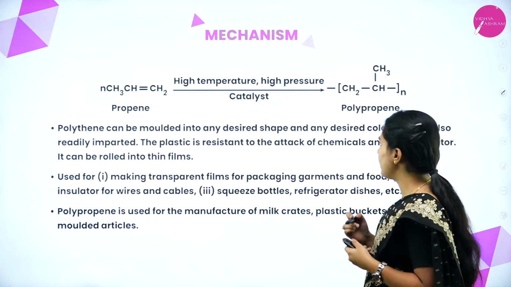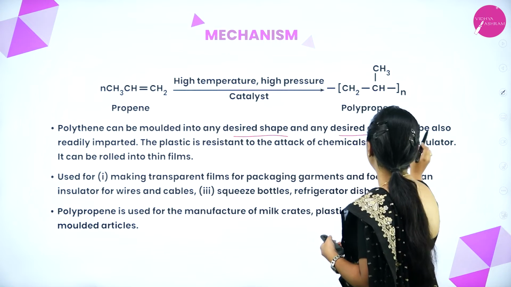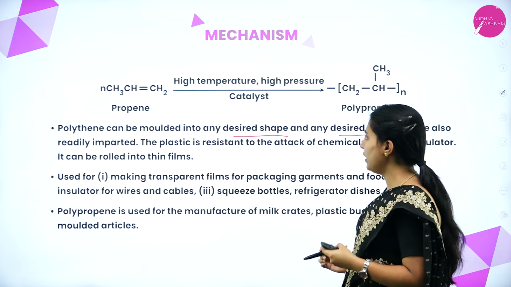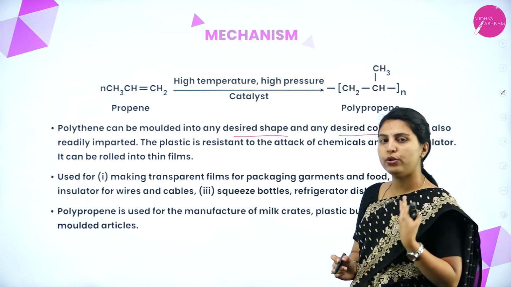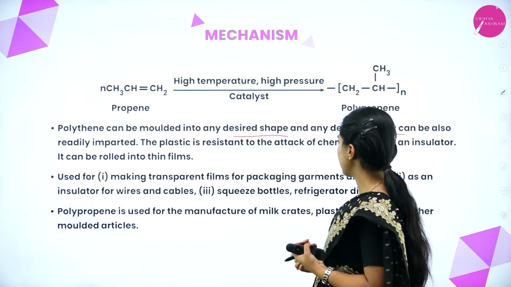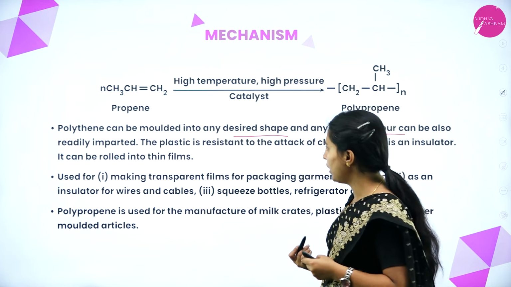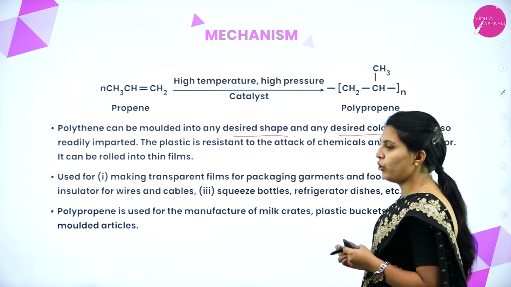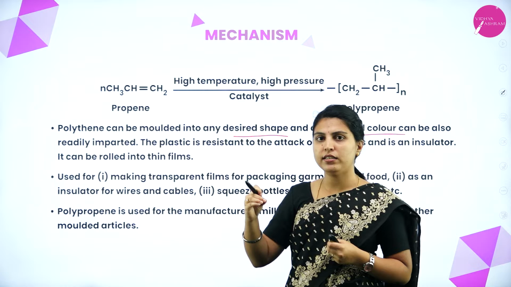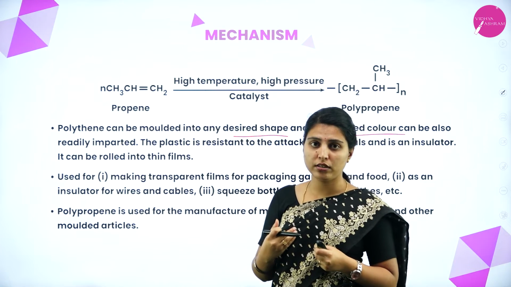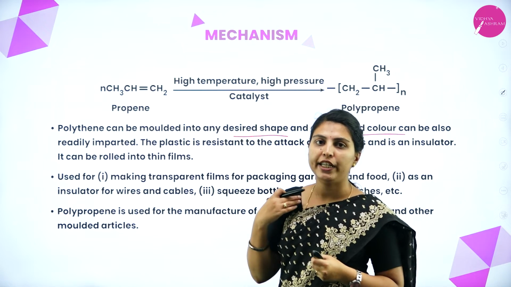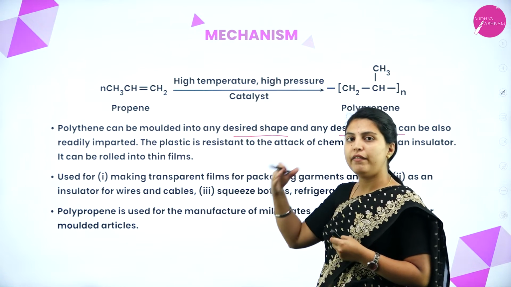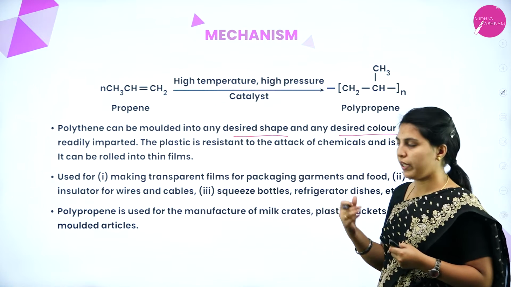Polythene can be molded into desired shape, and desired color can also be readily imparted. For polythene, plastic is a very good example. It can be molded into whatever shape and structure, and a color can be easily imparted. The plastic is resistant to the attack of chemicals and is an insulator also. You have seen for the electrical wires, the plastic coating will be present because it is an insulator, so it won't conduct the electricity through it. To avoid that hazardous nature, they will cover up with the plastic coating.